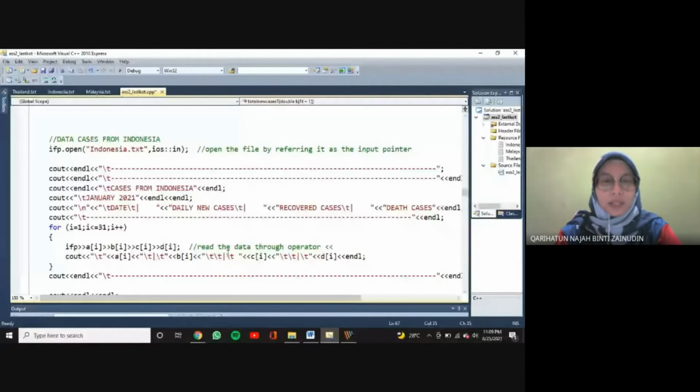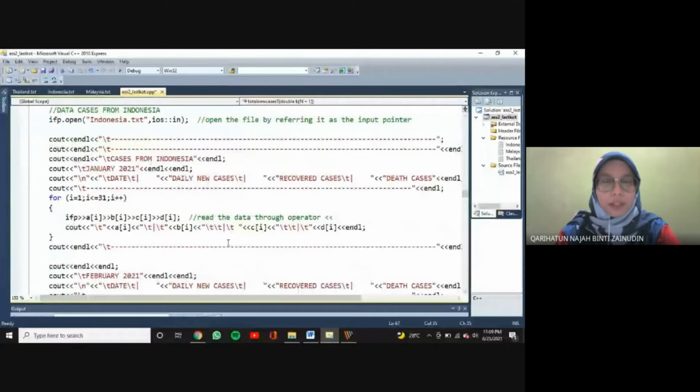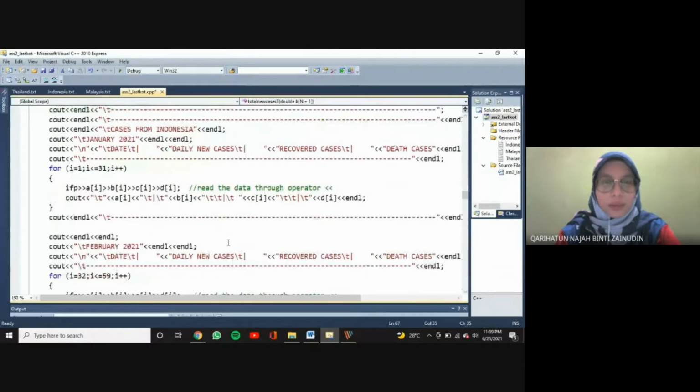This file will allow us to display the number of each case from this country. We also open each file for each country with IFP open so that it can read and use the data in the input file that has been named the same as in the coding. Then, we use IFP close so that the data in another file will not be disturbed.